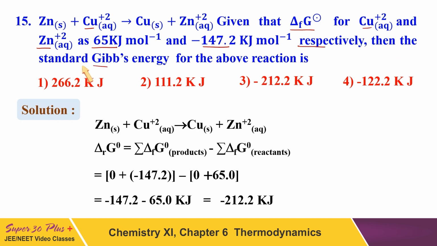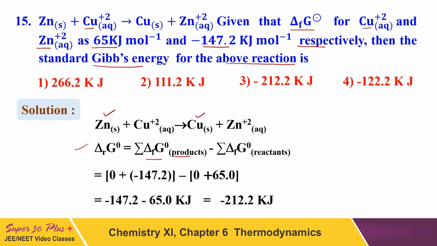Then the standard Gibbs energy change for the above reaction will be, see, the standard Gibbs energy change for any given reaction will be equal to the sum of the standard Gibbs energy of formation of products minus reactants. For solids like solid zinc and solid copper, this value will be taken as 0.